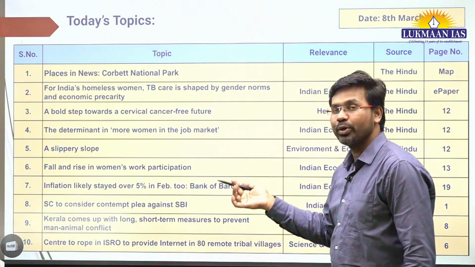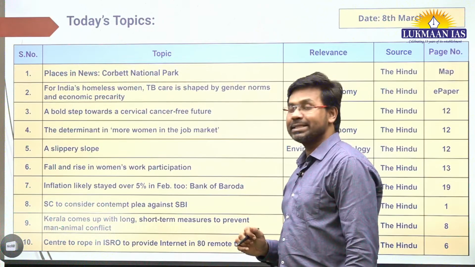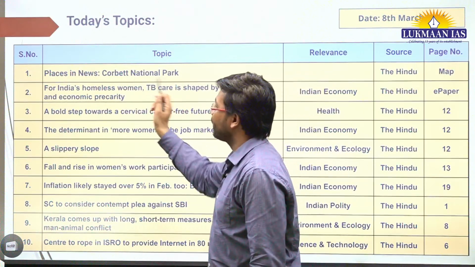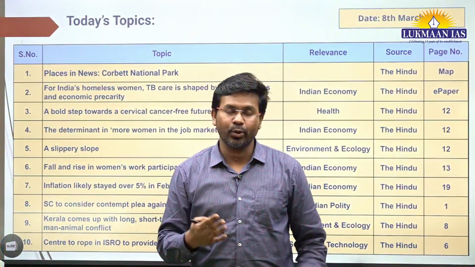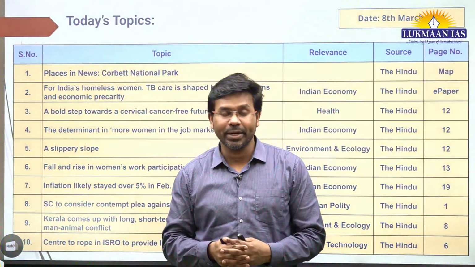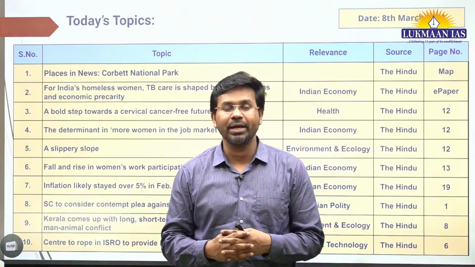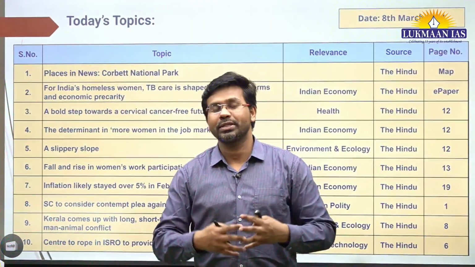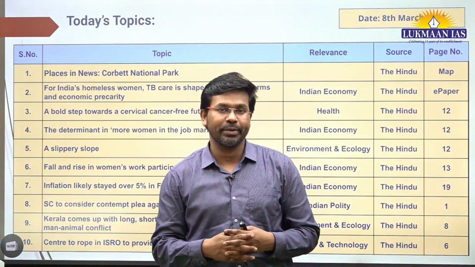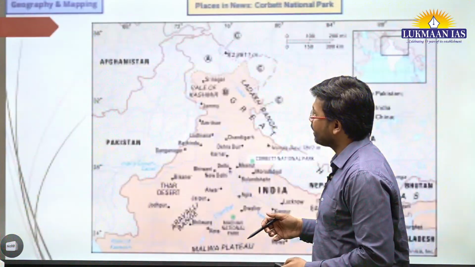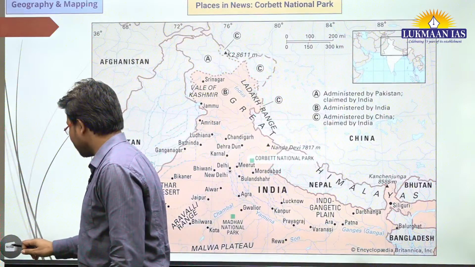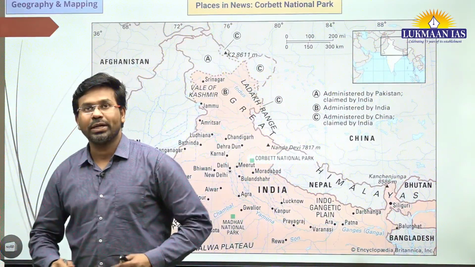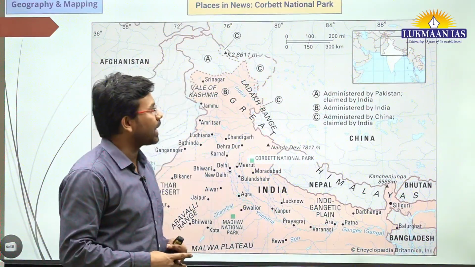And also we are going to cover the places in news, this particular topic, Corbett National Park. We will understand where Corbett National Park is located, and how many national parks we have in India. I am also going to share some additional information related to mapping with you. So with this, let us move to the first topic. Name of this topic is Corbett National Park. So let us see where Corbett National Park is located.